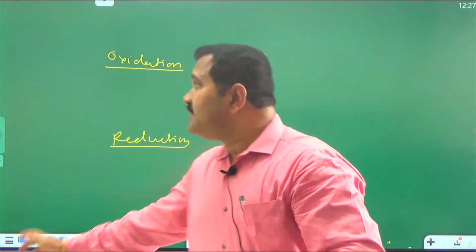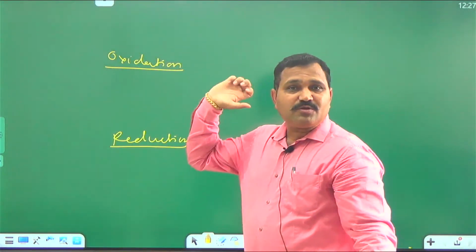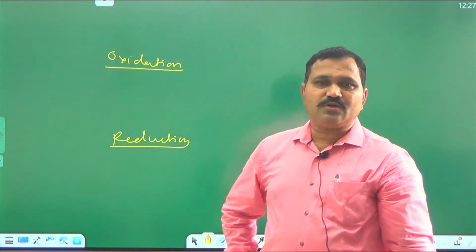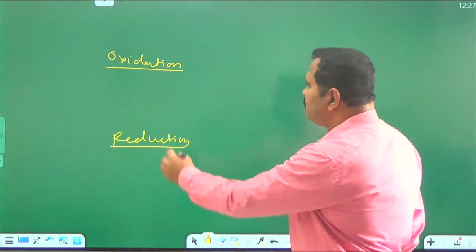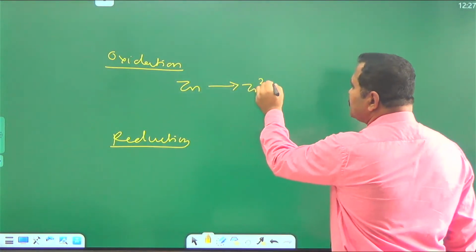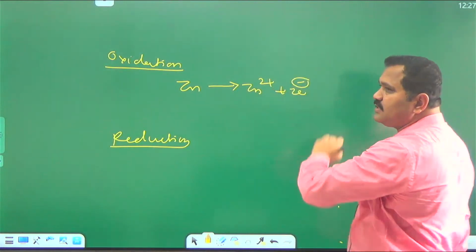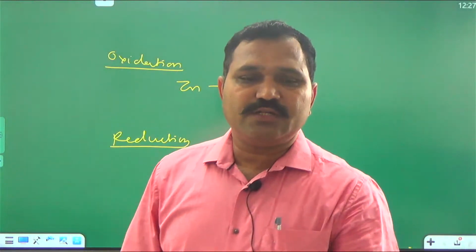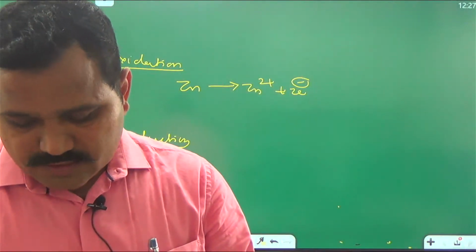Now, what is meant by oxidation? It is the loss of electron. Loss of electron is the oxidation. Loss of electron means here Zn converted to Zn2+ plus 2 electrons. This process where electron is lost is known as oxidation.